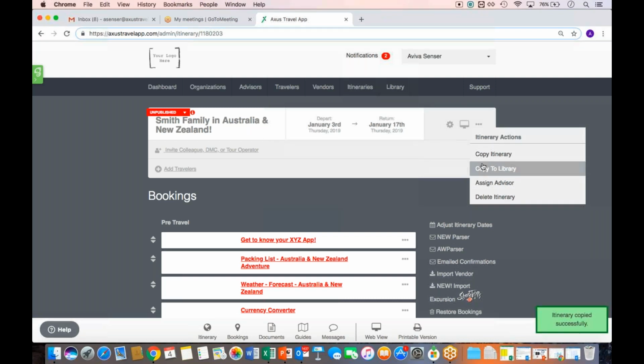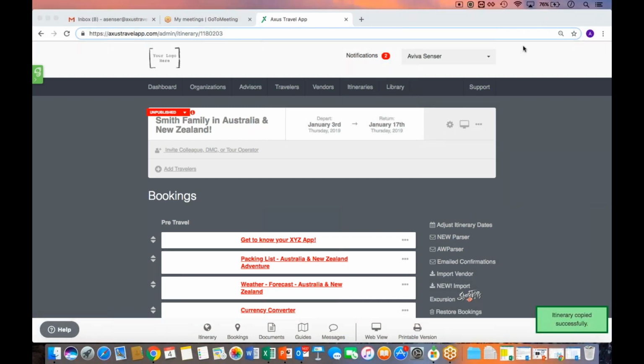And that's going to automatically add a copy of that. And you'll see the success message that just appeared in the bottom right corner. It's going to give you a nice templated copy of all that information and share that within your organization library. So that's going to be one of the ways that you can easily add content. And of course, it's always great when you've already built the content because you can just add it straight to your library. And if anybody had questions on more of the booking level, how do you add a specific booking?